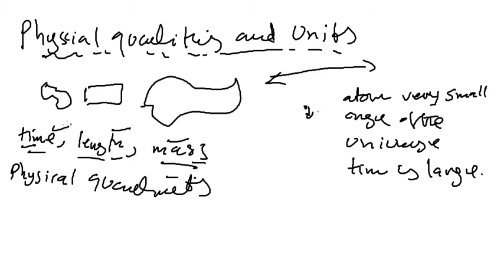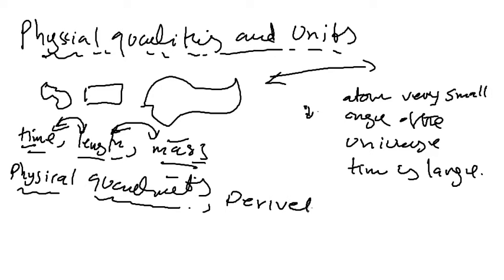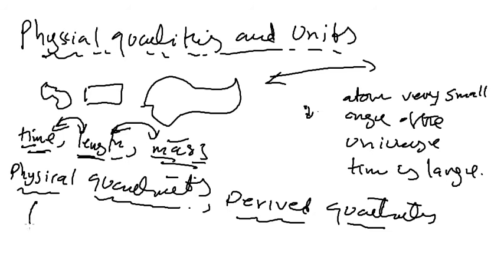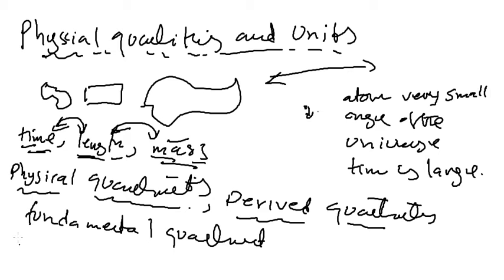Then we can express the relationship between time, length, and mass, and we can derive some other quantities from these physical quantities. Those quantities are known as derived quantities. The quantities from which we can derive other quantities are known as fundamental quantities. For example, time is a fundamental quantity, length is a fundamental quantity. Similarly, mass is a fundamental quantity.